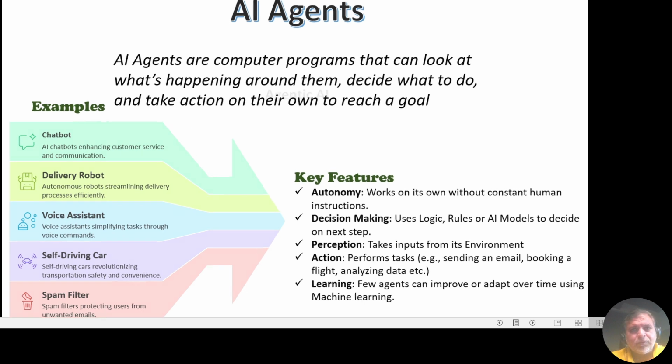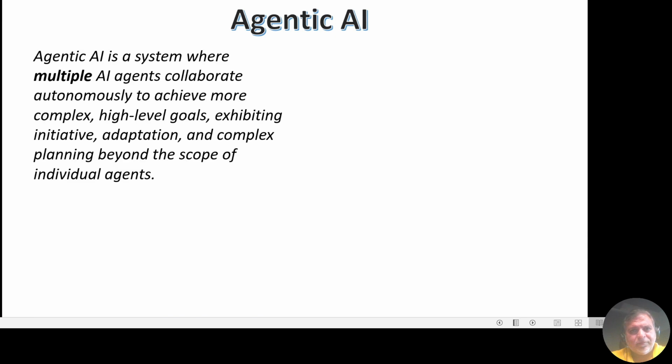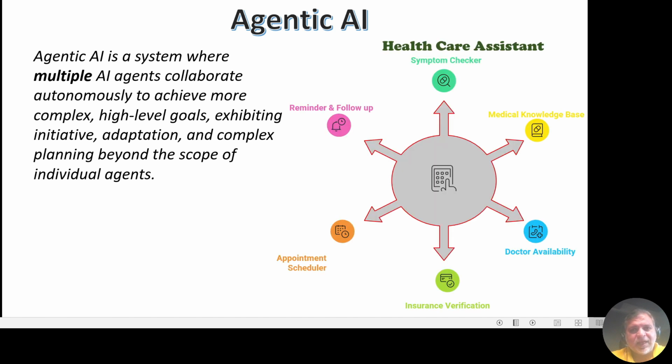Let's move to Agentic AI. It is an ecosystem of intelligent, autonomous agents that plan, decide, act, and collaborate to achieve certain complex goals. We can take the example of a healthcare assistant, where we have symptom checkers, medical knowledge base, doctor's availability, insurance verification, appointment scheduler, reminders and follow-ups.